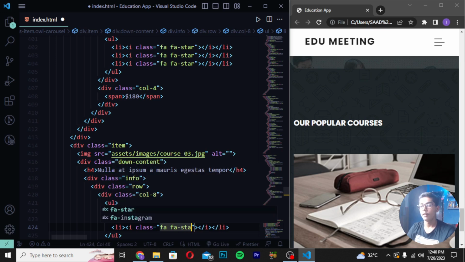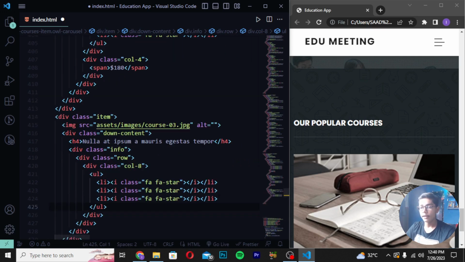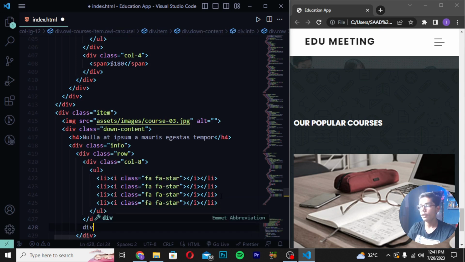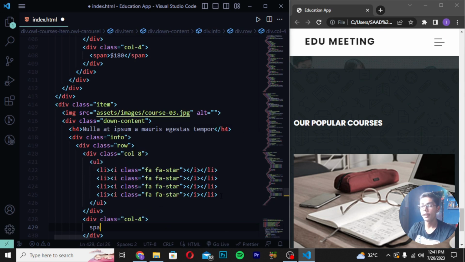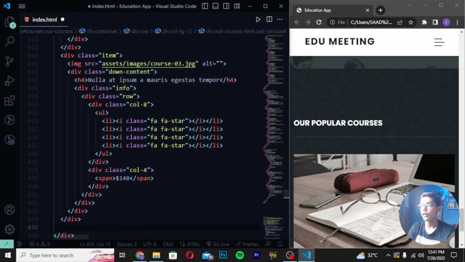Then when you have written this, you have to move after this i tag again, which we have created, li i tag class fa star. Then you have to save it here, create div class col like this, and then you have to write here span tag, then write here 140. Then you have to save it, and after saving this, you have to move after the 5 divs which we have created. So you can see these are the 5 divs which we have created here.